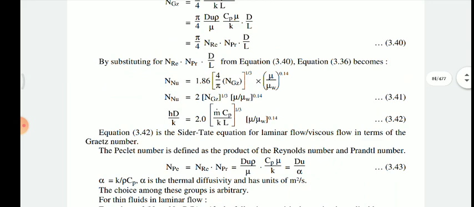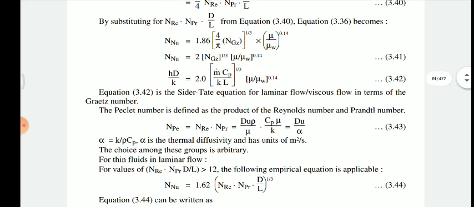So Reynolds Graetz number is 2 times 4 divided by 2, that is 2. The Graetz number raised to 1 by 3, and mu by mu w raised to 0.14. It gives the equation number 3.42.